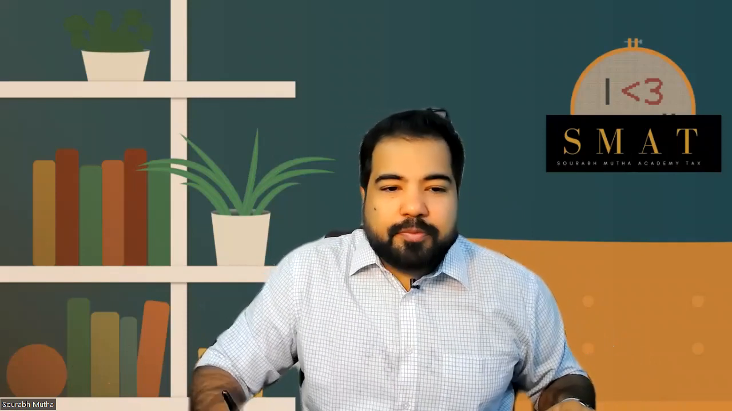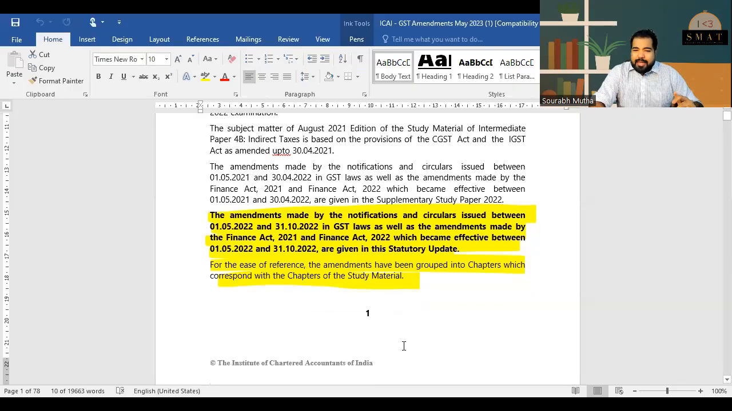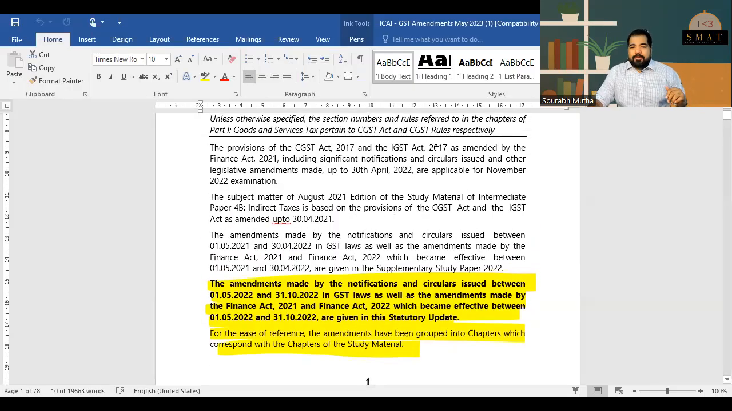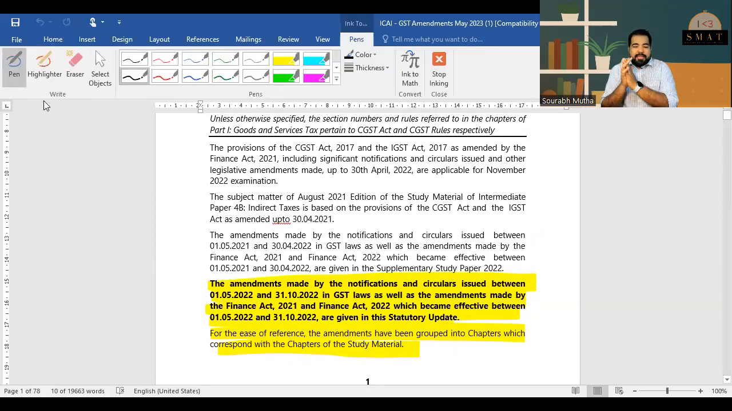Here we go. This part right here is a document which has been given by ICAI, and this document covers all the amendments. For your sake, I have highlighted this entire sheet. As you see on the screen, you need to read only the highlighted part, nothing else. Here we go. Let's start. This is the GST amendment, CA Inter May 23. All the best.